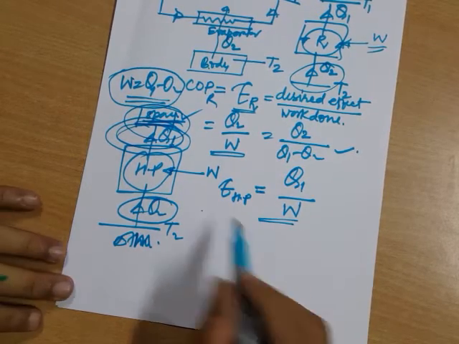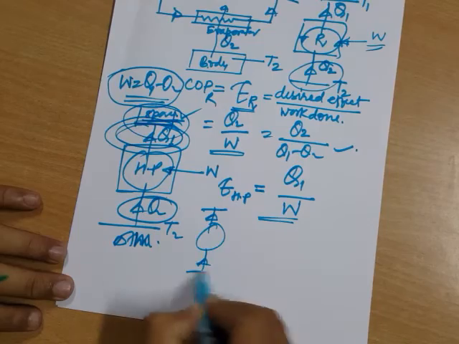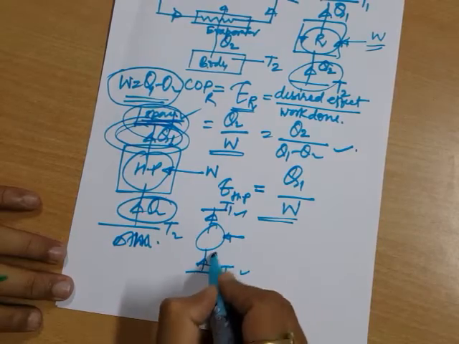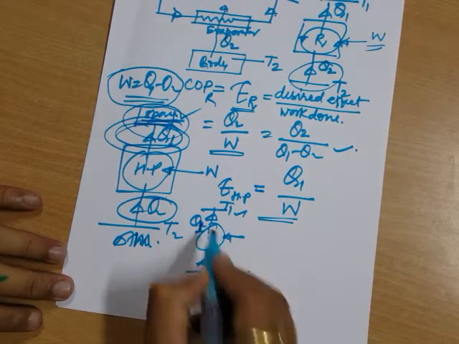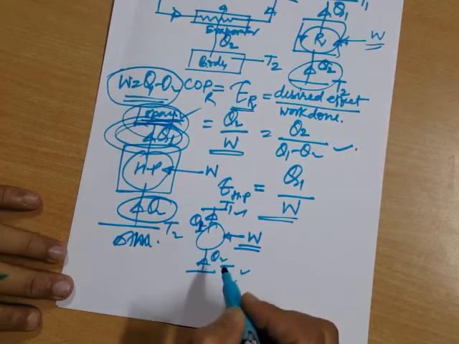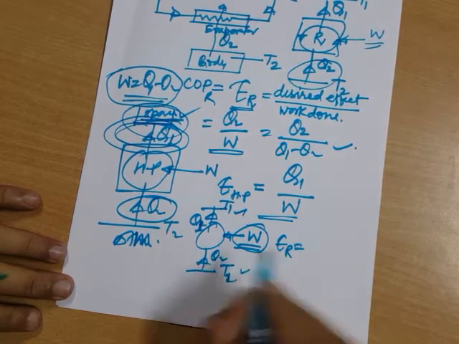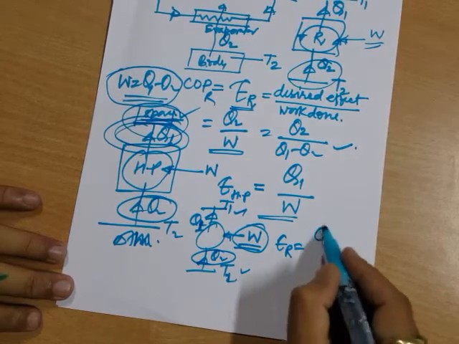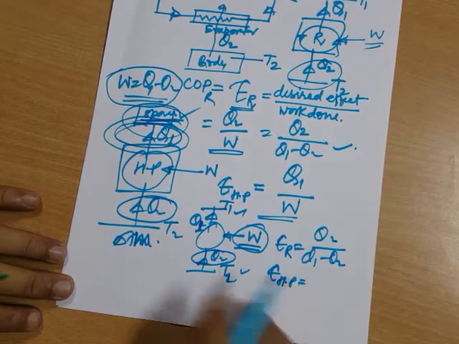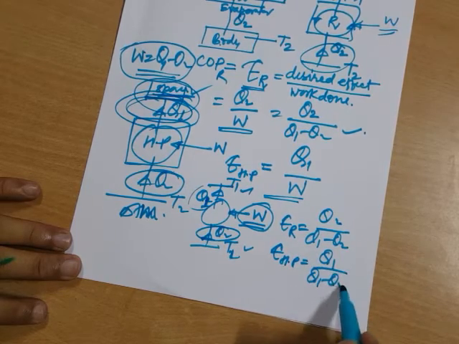Say you have a device like this, working between two temperatures, T2 and T1. This is the higher temperature, this is the lower temperature, transferring heat from lower temperature to higher temperature, and this device is doing this at the expense of the work W. If I look at this device as a refrigerator, my desired effect will be the cooling, so the COP will be Q2 by Q1 minus Q2. And if I look at this device as a heat pump, my desired effect will be Q1. So the COP of the heat pump is Q1 divided by Q1 minus Q2.